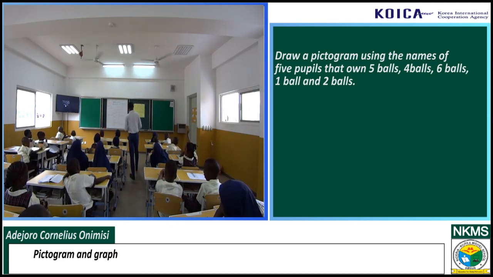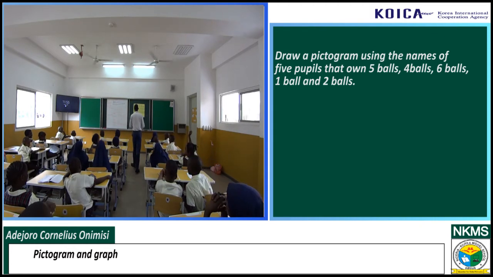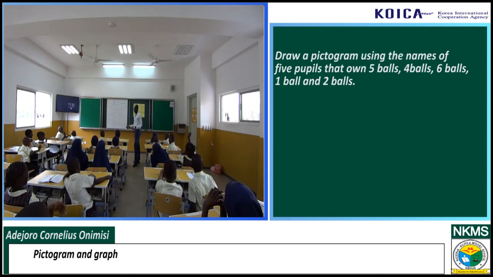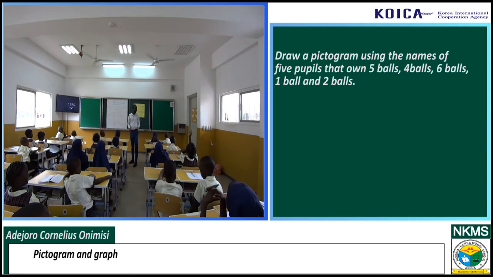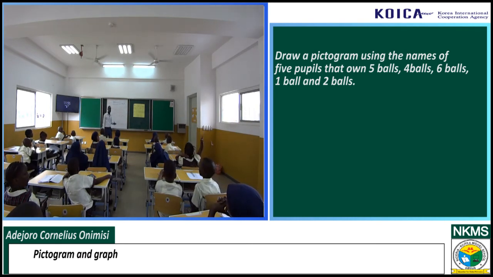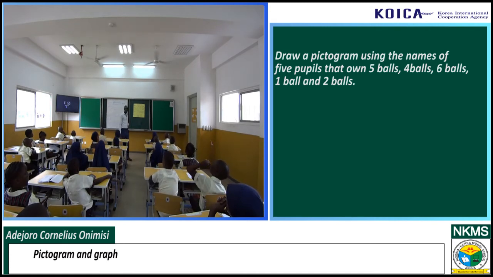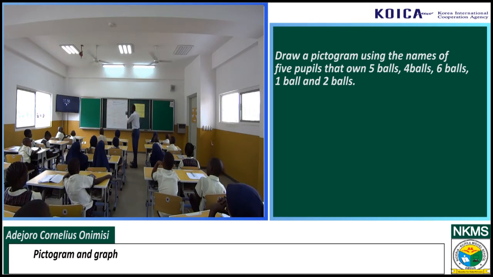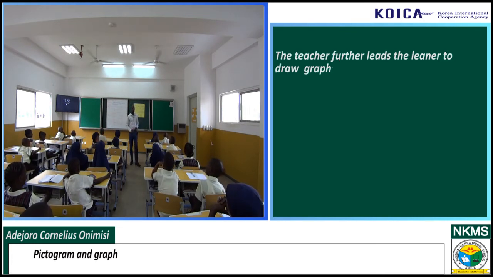Salamotu has how many? 1. Usman has how many? 5. Okay, so we are going into the chart representation now. We have to represent it using a graph. Yes, using graph.